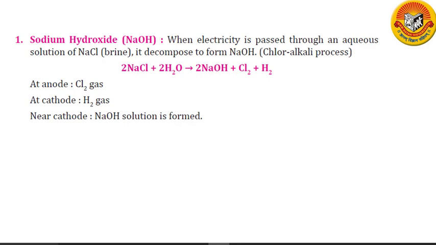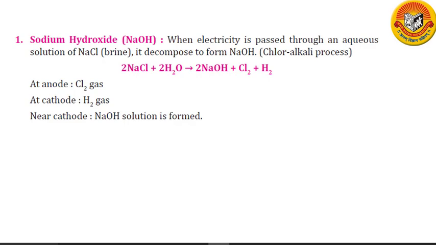Use of sodium hydroxide. Sodium hydroxide is used for making soaps and detergents. It is also used for making artificial textile fibers such as rayon. Sodium hydroxide is used in the manufacturing of paper. Sodium hydroxide is used in purifying bauxite ore from which aluminum metal is extracted. Sodium hydroxide is used in degreasing metals, oil refining, and making dyes and bleaches. So these are some uses of sodium hydroxide.